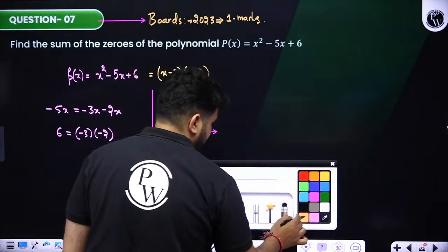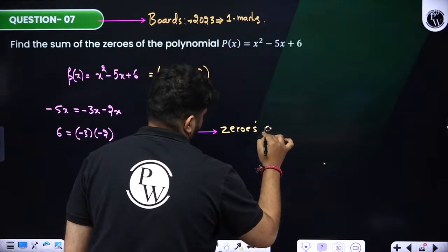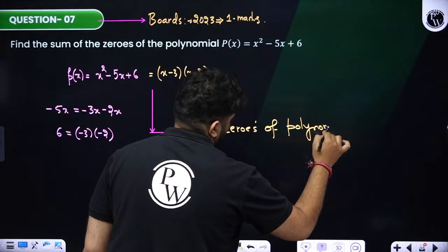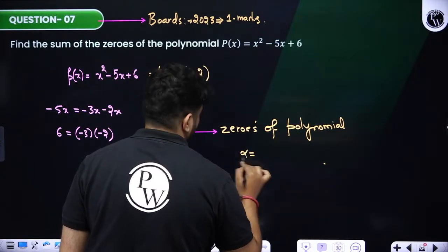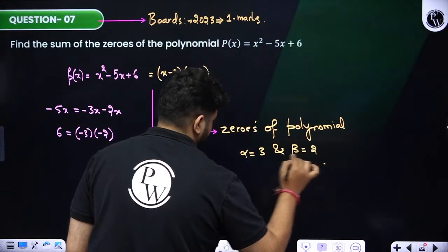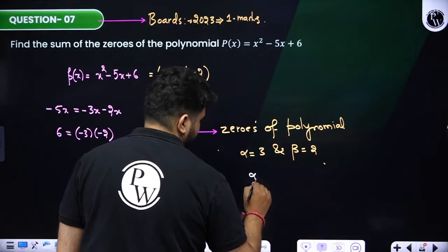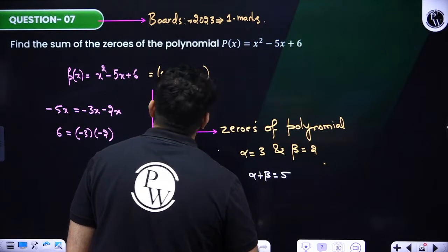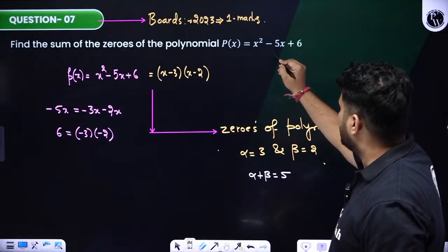Zeros of the polynomial. Okay, zeros of the polynomial will be nothing but what? Yes, alpha value will be equals to 3, and beta value will be equals to 2. So they are asking the sum. Sum will be nothing but what? We know that it is alpha plus beta, which is nothing but 3 plus 2, 5. Sir, why the wrong process? You could have directly done this.